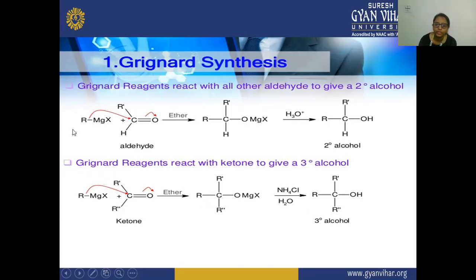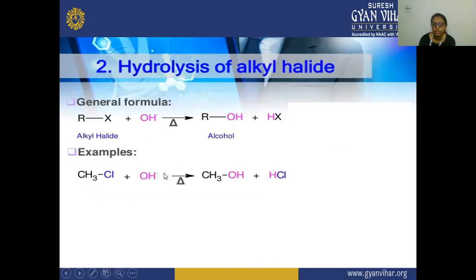So in the two cases, when we need to form the primary and the secondary alcohol, then we are reacting the Grignard reagent with the aldehydes. So we are getting the primary and the secondary alcohol, and if we need a tertiary alcohol, then we are reacting this Grignard reagent with this ketone. So there is a formation of the tertiary alcohol.